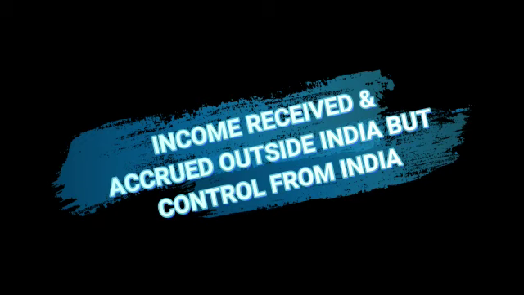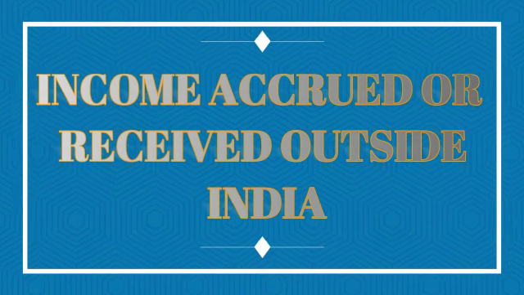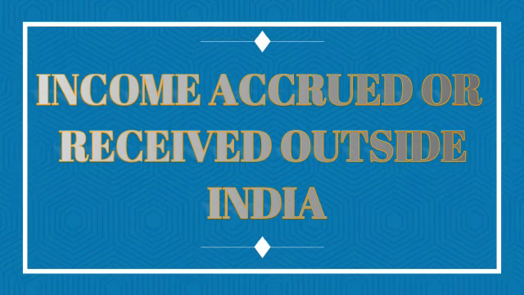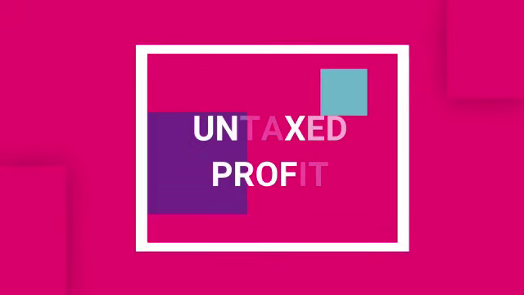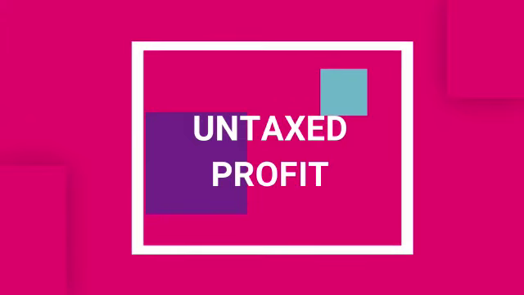The seventh category is income other than from business or profession which is received or accrued outside India. The last is income which is the past untaxed profit brought to India. That means it will be called savings.